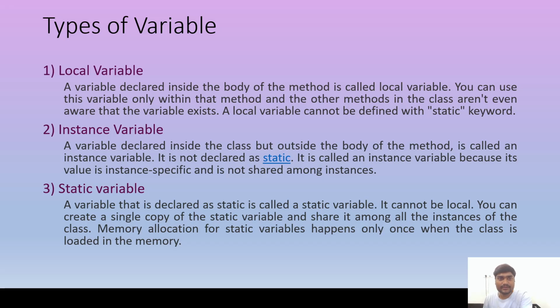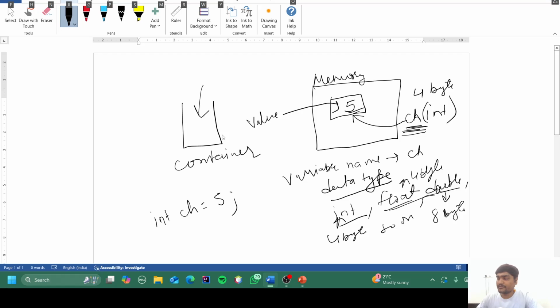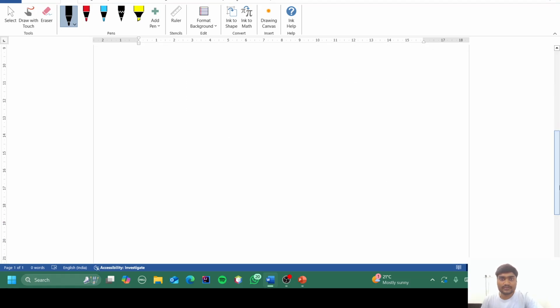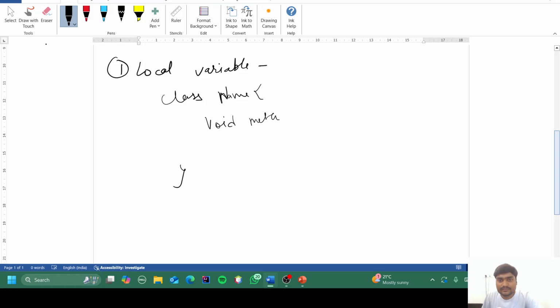We will see them one by one. The first type of variable is the local variable. So what does it mean to be a local variable? We haven't read about it till now, but we have seen our first program. Suppose I write a class, and the class name will be name. Now I have created a method, a void method, inside it.